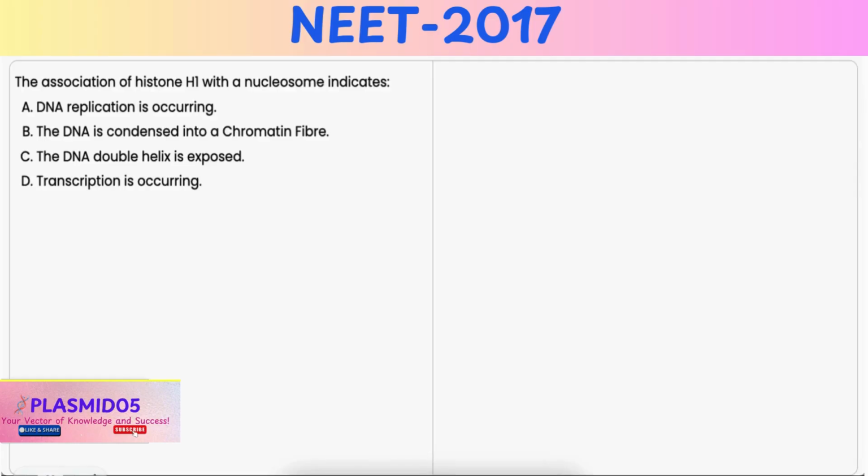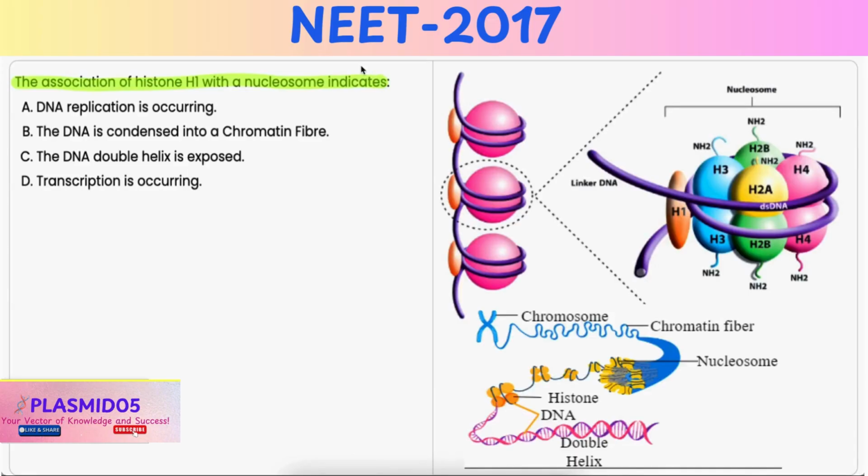In this question, you have to choose the option that correctly represents what the association of histone H1 with a nucleosome indicates. Option A, DNA replication is occurring. It is incorrect because histone H1 is not involved in DNA replication.